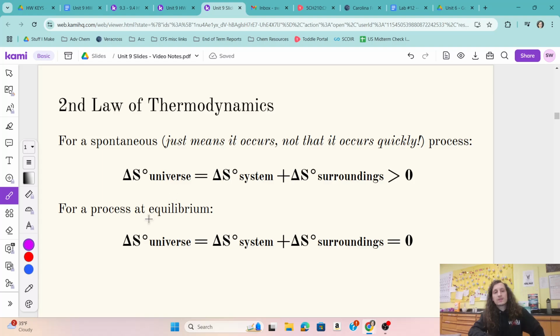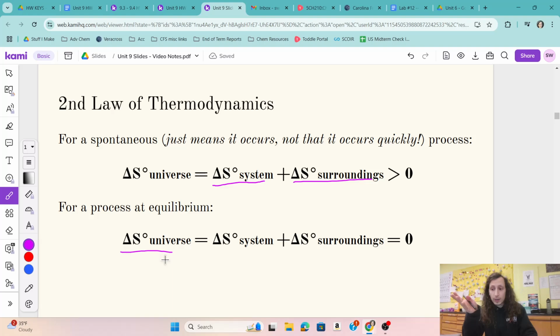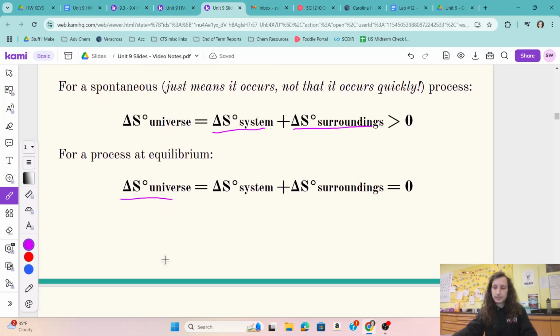So when something is favored by the universe, it's something where the entropy of the universe increases, meaning that if I add the change in entropy of the system to the change in entropy of its surroundings, that value is greater than 0. However, when something is at equilibrium, we would say the entropy of the universe isn't changing, right? These things are just going back and forth at equal rates, so I don't have a net change in how many products and how many reactants I have.